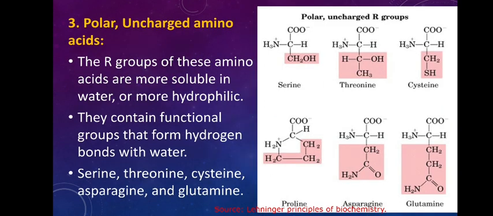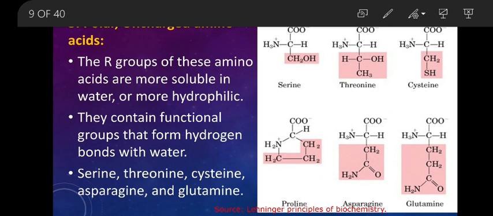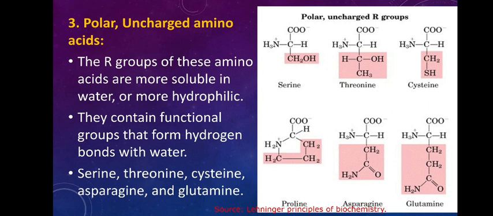The third class is polar, uncharged amino acids. They don't have free charges, and these amino acids are more soluble in water because they are polar compounds. Polar compounds are soluble in water, so these are more hydrophilic in nature. They contain functional groups that can form hydrogen bonds with water. So they are considered the polar uncharged amino acids. That's the next class of amino acids.